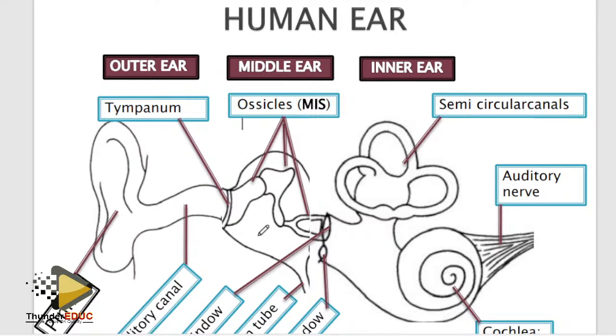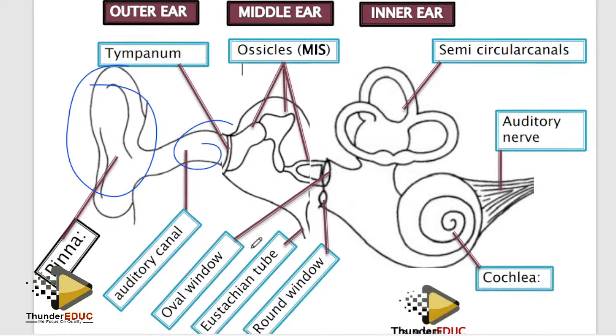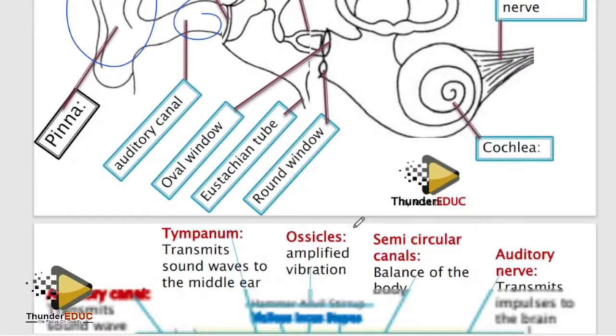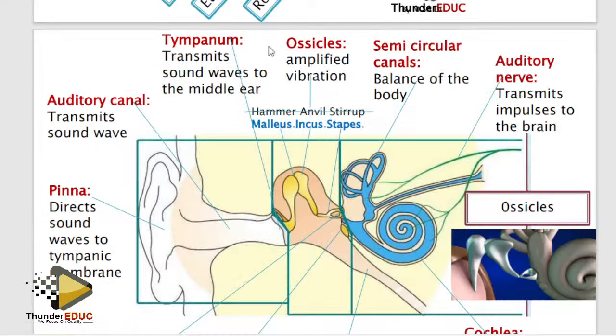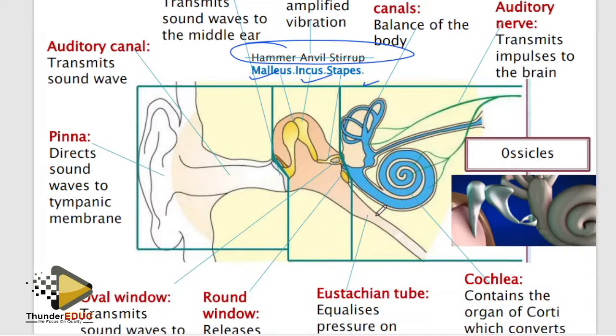All right, the ear. The pinna collects sound and directs it into the auditory canal. Guys, the ear is simple. Please use the ossicles: malleus, incus, and stapes. It's better that way. Know the parts and function. But these three functions, make sure that you know them very well.